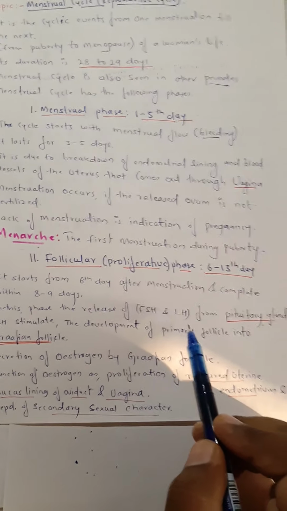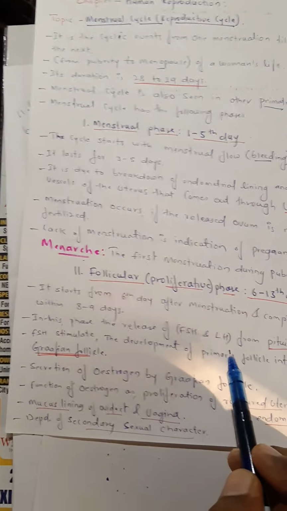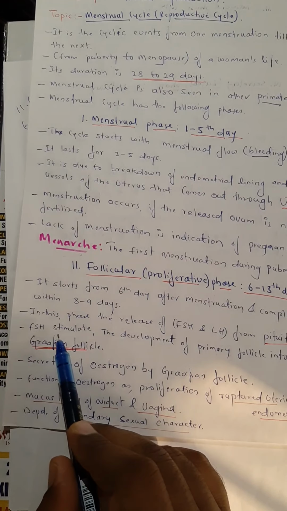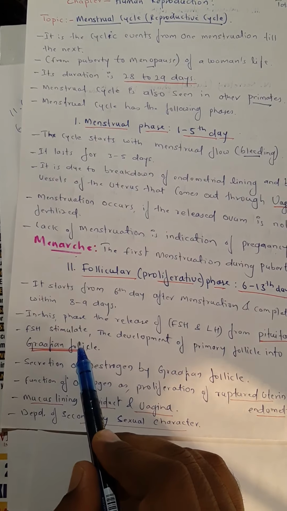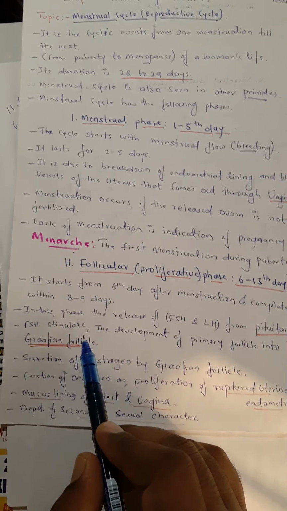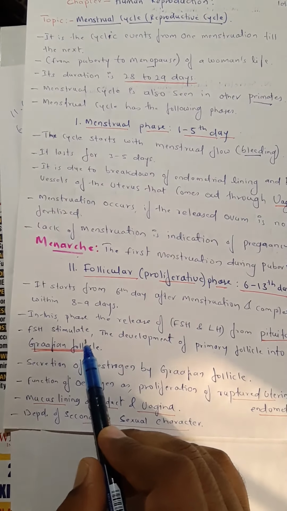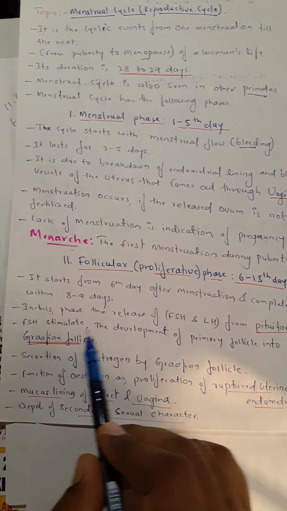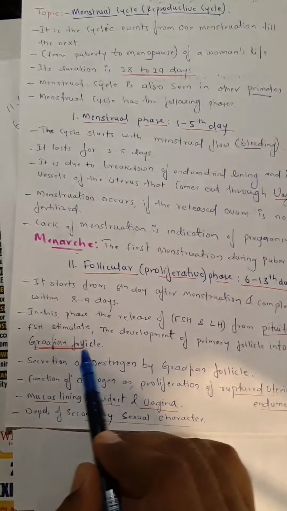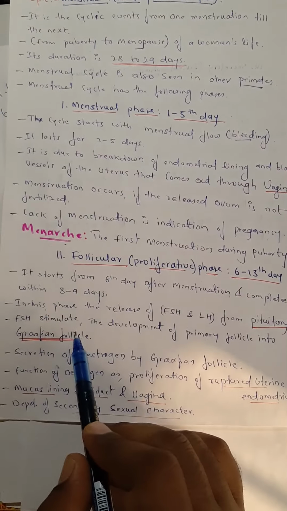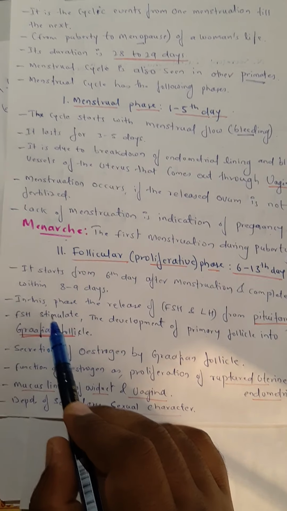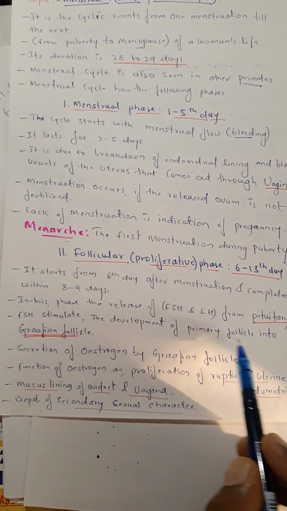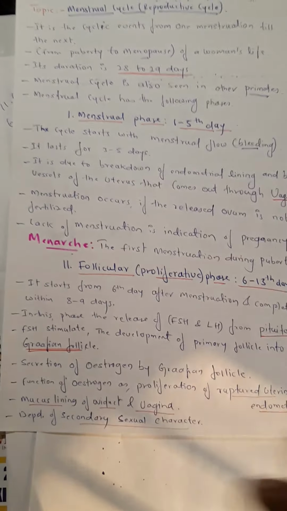Yes, these two hormones function as stimulators. Stimulate means they give force to functioning; stimulate means a signal to start doing something. So FSH, that is follicle stimulating hormone, stimulates the development of the primary follicle into the Graafian follicle.